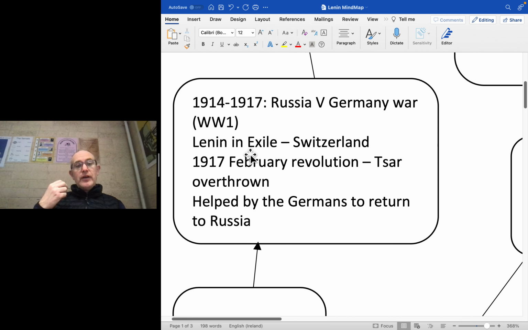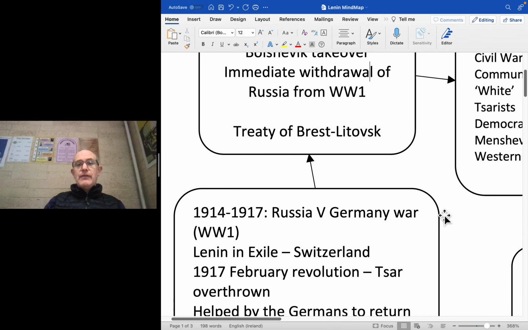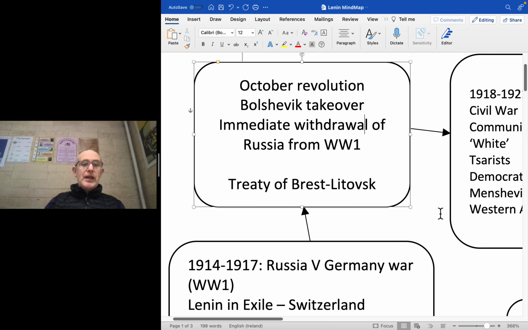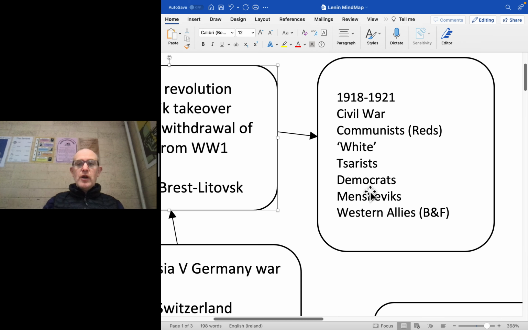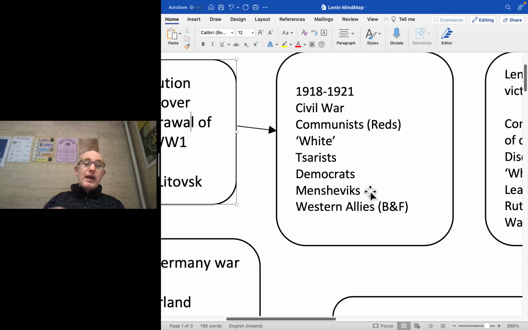There was a revolution in February 1917 which overthrew the Tsar's government, but the new government was democratic and weak, led by Alexander Kerensky. By October of 1917, the Bolsheviks, led by Lenin, seized power in Russia. They immediately withdrew Russia from the First World War, signed the Treaty of Brest-Litovsk, which was a disaster in terms of Russian policy, but Lenin was a real realpolitik guy. Whatever needed to be done got done. So signing the Treaty of Brest-Litovsk took Russia out of the First World War and gave Lenin the opportunity to seize control, or to maintain control, in Russia, which meant fighting the Civil War.